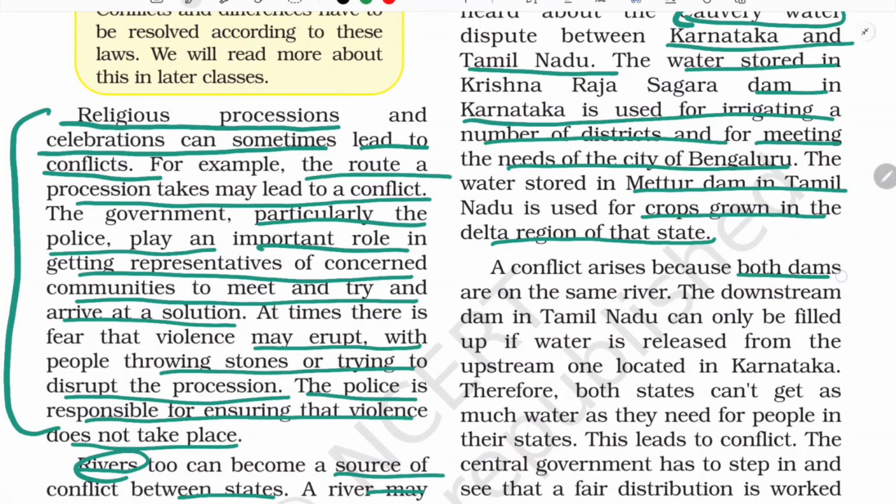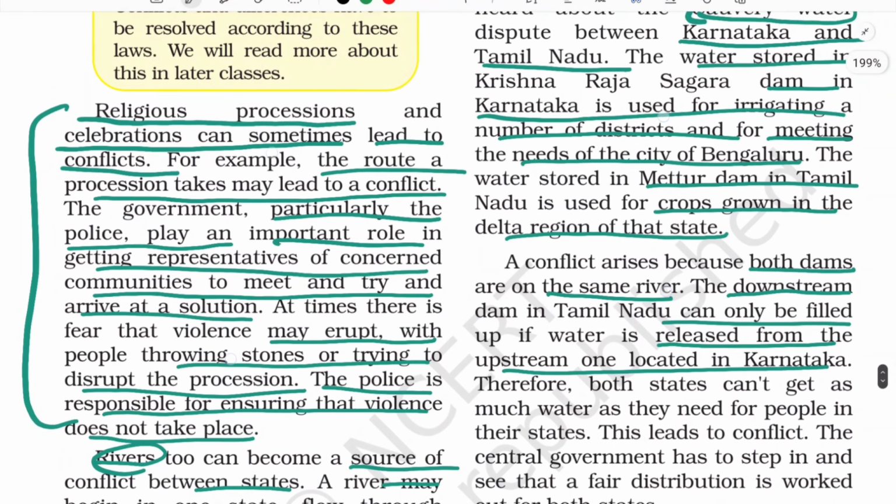So conflict arises because both dams are on the same river. Which river? That is the Kaveri river. The downstream dam in Tamil Nadu can only be filled up if water is released from the upstream one located in Karnataka. So what happens? The downstream dam in Tamil Nadu can only be filled when the Karnataka dam opens up and releases the water.